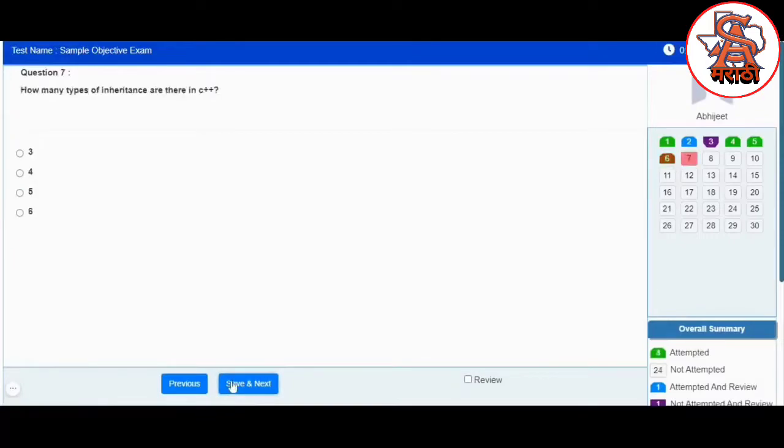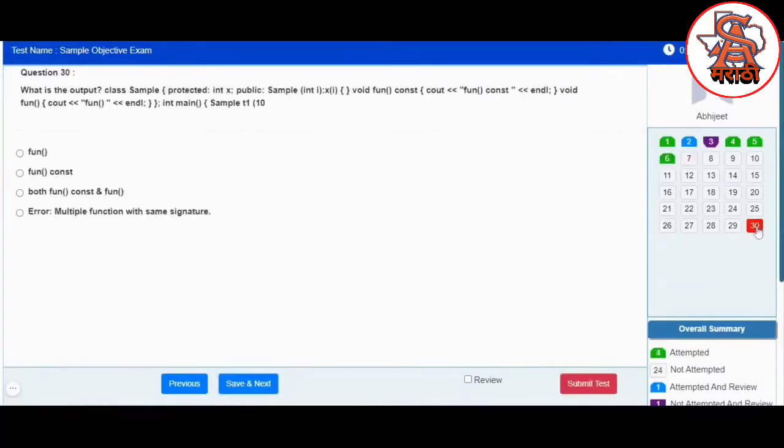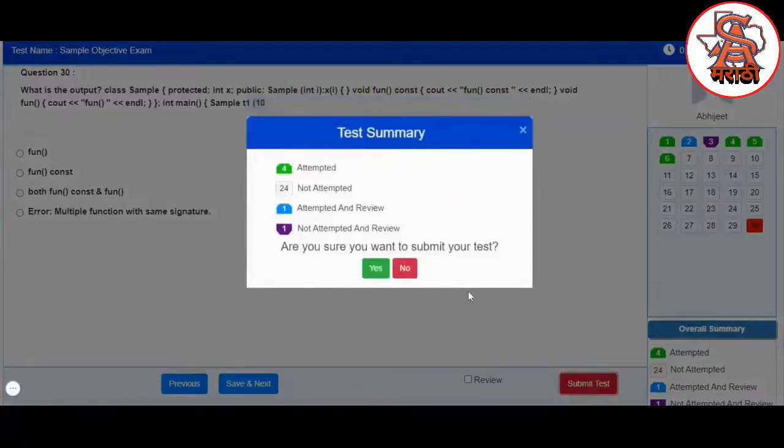You can attempt all the questions, and as soon as you reach the last question of the exam, you will be shown the submit test button. If you click on the submit test button, you will be shown the summary associated with the online exam, like total number of attempted questions, total not attempted questions, or questions which are marked for review.